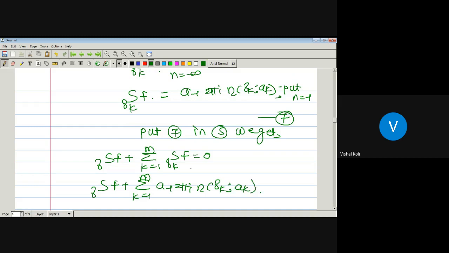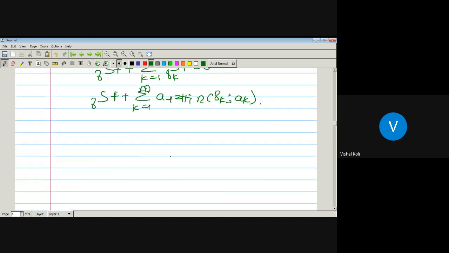But we know that a_(-1) is nothing but the coefficient of 1 upon z minus a, that is, the residue of the function f at the point a_k.